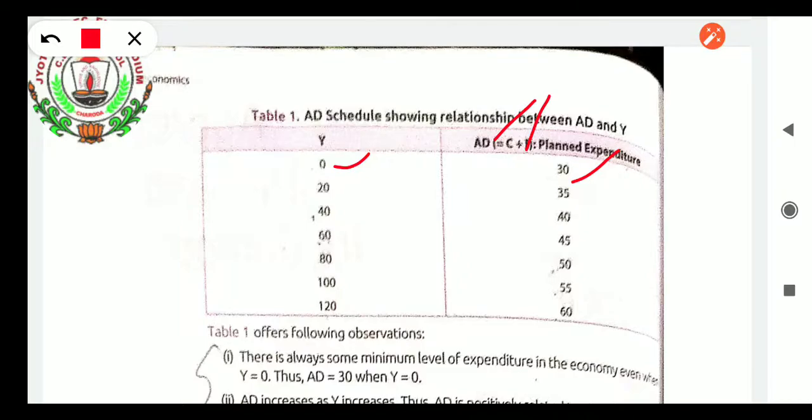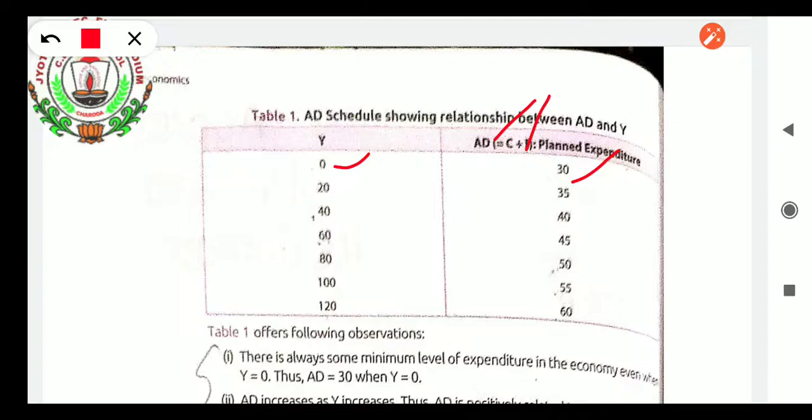When income increases from 0 to 20, how much is the aggregate demand? That is 35. When income increases by 20 more, from 20 to 40, how much is the aggregate demand? It is 40. What you are seeing is that as income increases, demand is increasing, but at a certain level, as their income exceeds, people do not spend it fully. One part of their income they save as savings. With consumption, with expenditure, we will get the savings also. Okay, you have to remember this. Let us see there, 50.